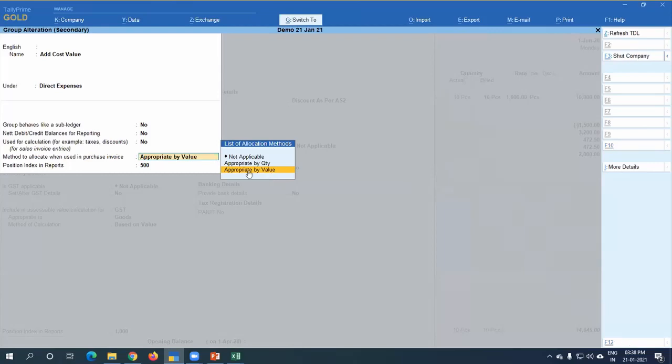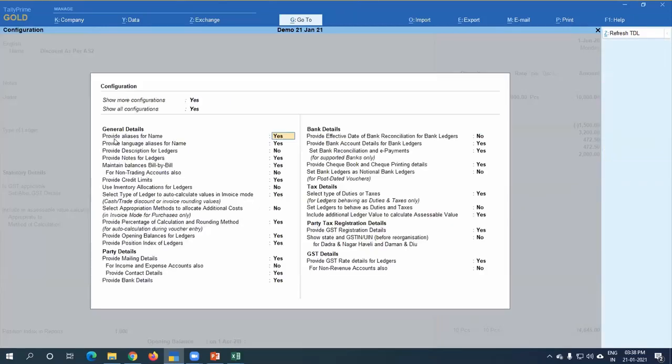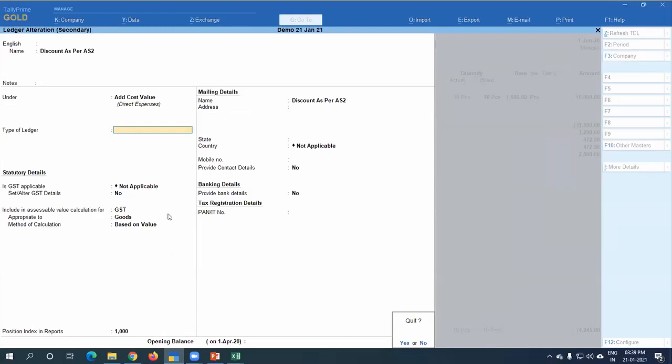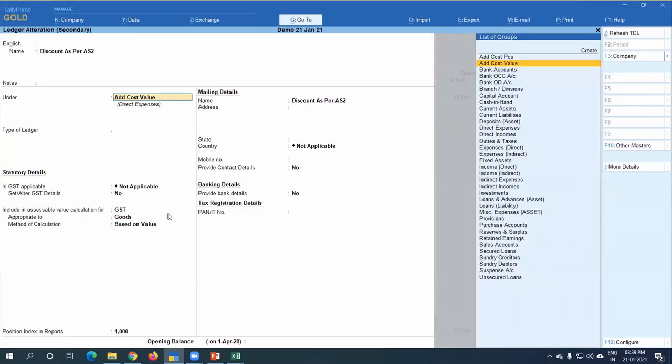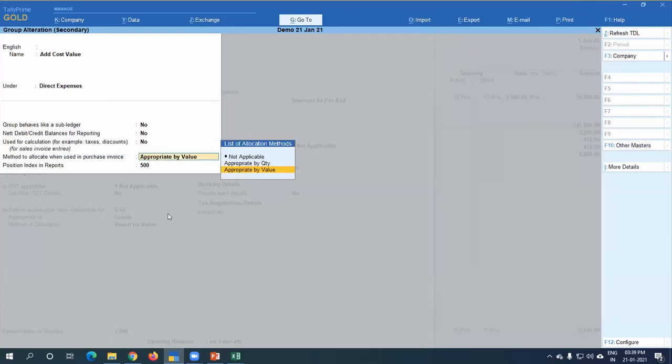Actually you can set this setting directly on the ledger also. Here you can get that option too, on F12. But it is suggested that you don't enable that option, because many times your accountant or user comes to the ledger, presses enter and makes some changes, so the invoice will not be impacted. The better way is to create one group under direct expenditures. Normally it is not applicable for all groups. You have to put here appropriate by value.